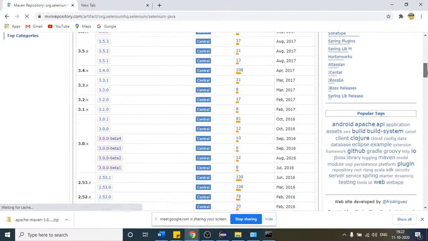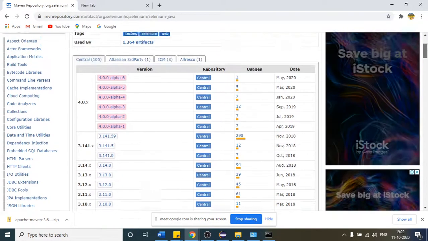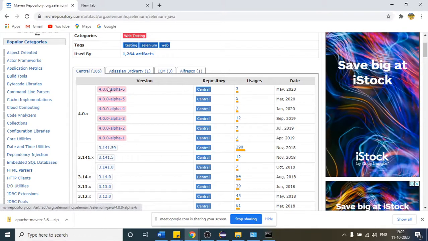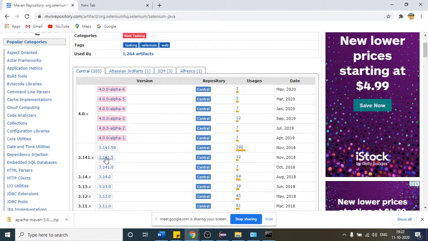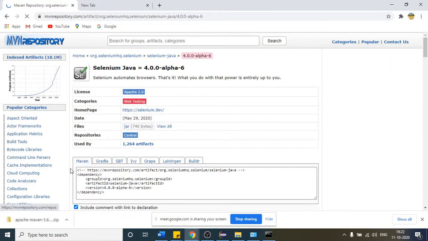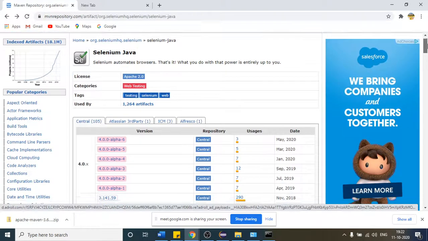Here you will find so many versions, right? These are the old versions. If I come to the top, this is the latest version, and likewise this is the latest version, right? It is up to you which one you want to choose. But I suggest you go with this one or this one, because these are the latest ones as well. I was getting some kind of issue when trying to get these jars from this link. So better go with this one. You can go with this one as well, but I am going with this one as of now, because that seems more stable to me.